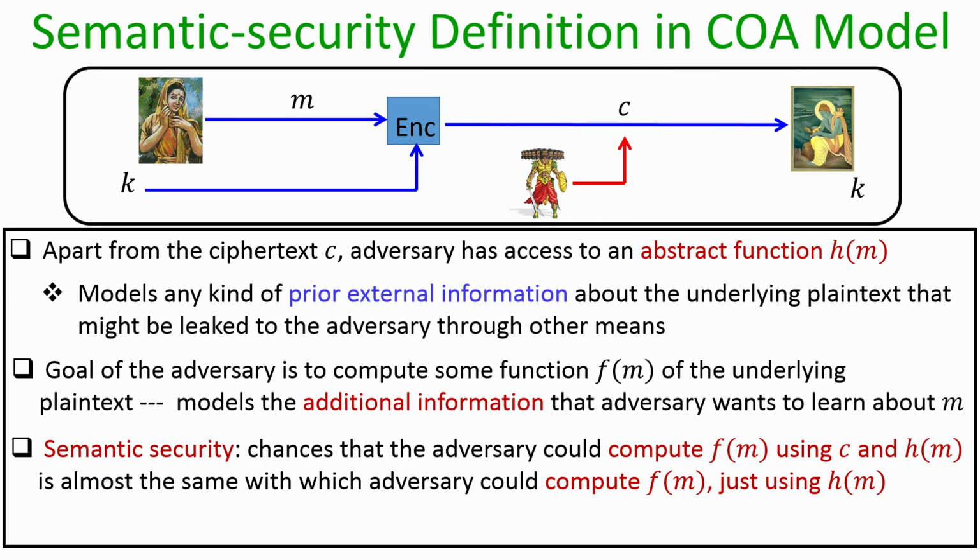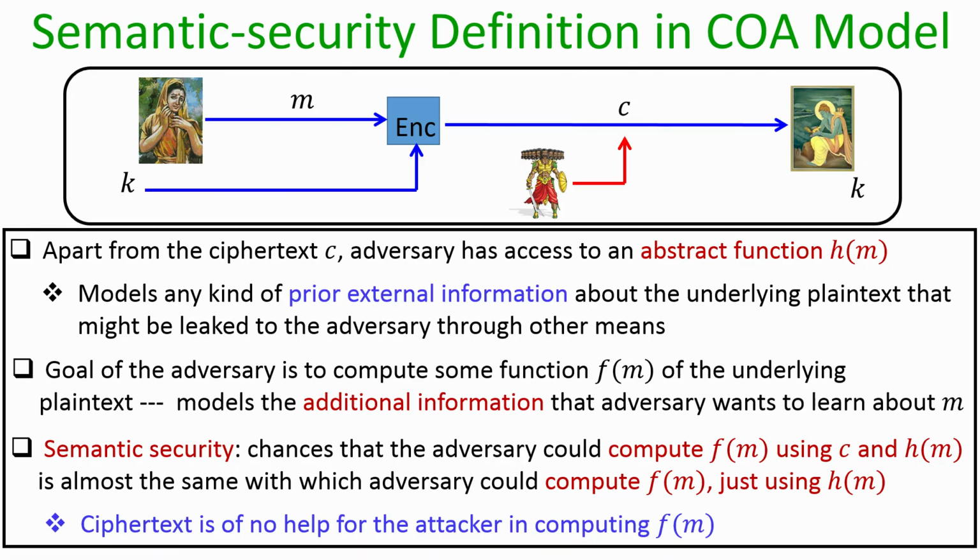We say that our encryption process is semantically secure if the probability with which the adversary could compute this additional information, namely the function f of m, by using the ciphertext C and the help of the history function or the prior information, is almost the same as the probability with which the adversary could have computed f of m by just using the prior information in the absence of the ciphertext. If that is the case, then the implication is that the ciphertext is of no help whatsoever for the attacker in computing f of m.